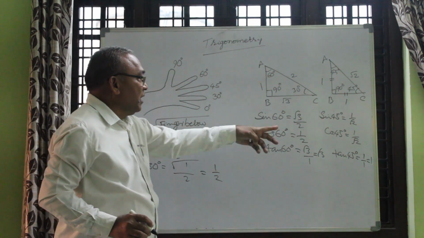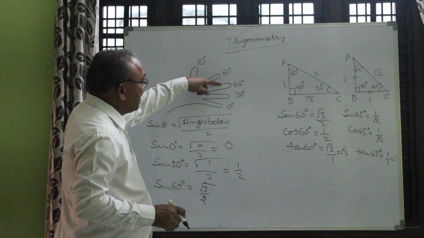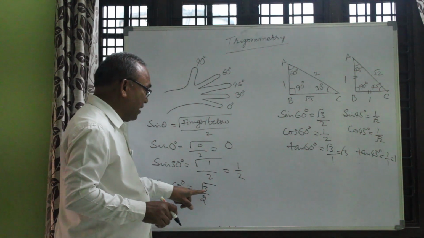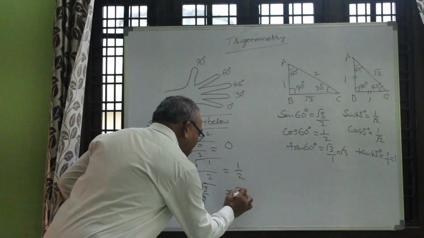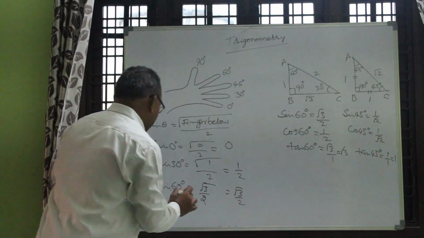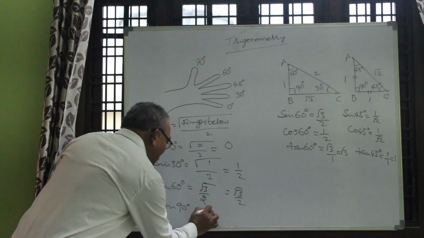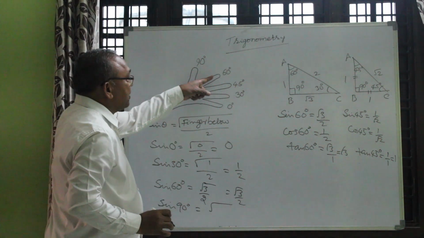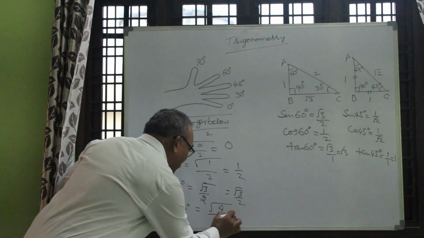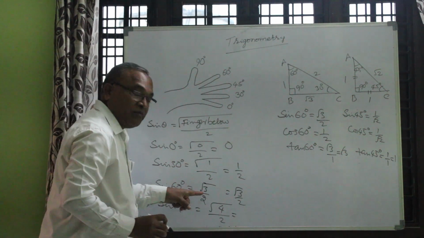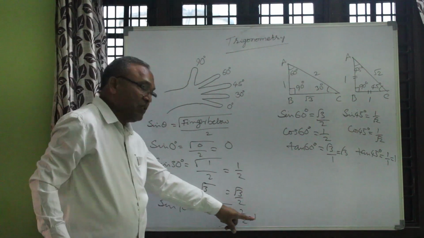We have already derived this previously. Sin 60 means you see 60. How many fingers are there? 1, 2, 3. So you write here 3 divided by 2. This is nothing but root 3 by 2. Then you go for 90. Sin of 90 degrees is equal to under root. How many fingers are there below? 1, 2, 3, 4. 4 fingers are there. 4 divided by 2. Root 4 is nothing but 2. This is 2 by 2, which is equal to 1. So sin 90 is equal to 1.